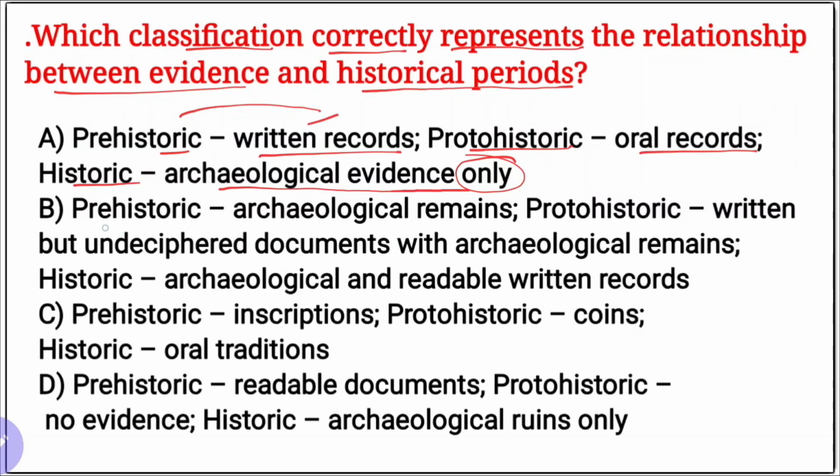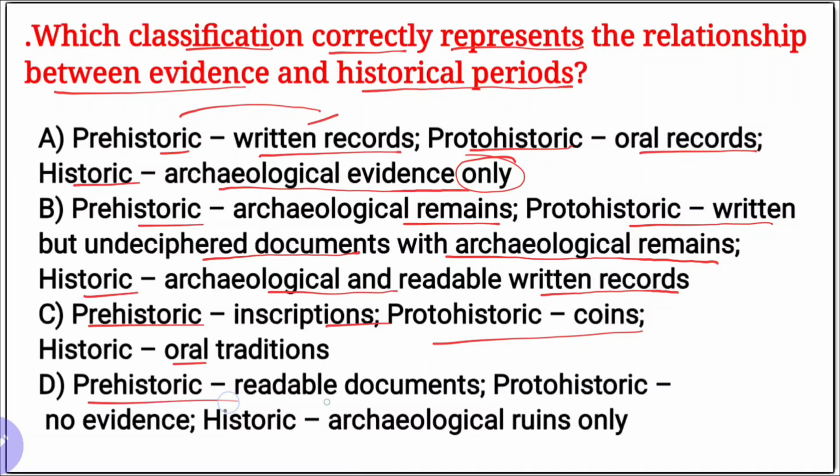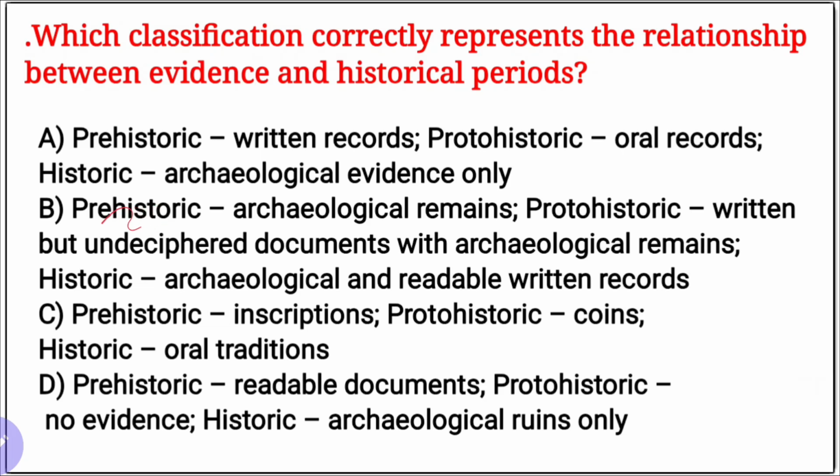Next, B: prehistoric archaeological remains, proto-historic written and undeciphered documents with archaeological remains, historic archaeological and readable written records. Yes, true. C: prehistoric inscriptions, proto-historic coins and historic oral tradition, wrong. Prehistoric readable documents, wrong. So B is the right option.